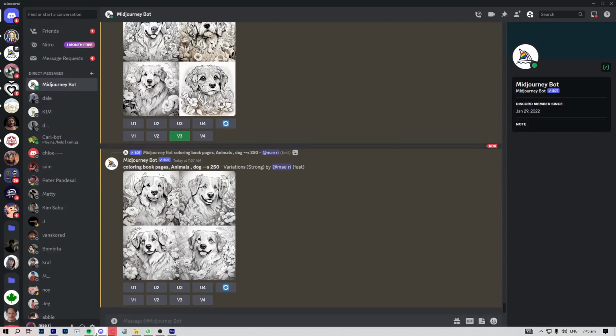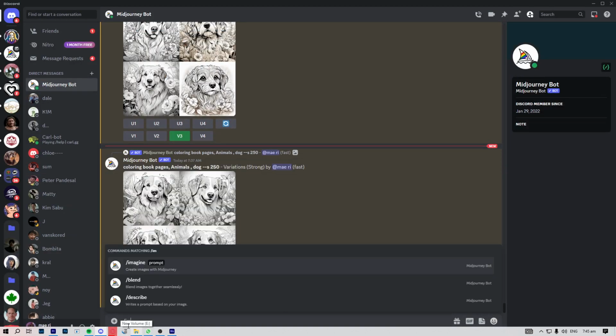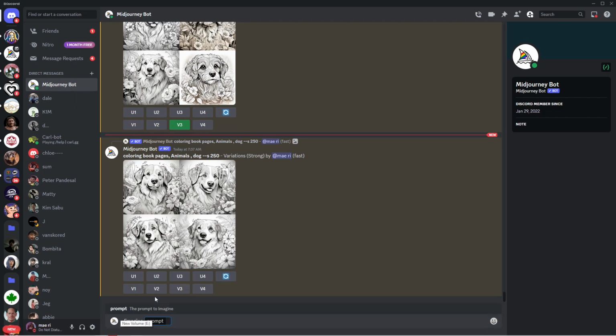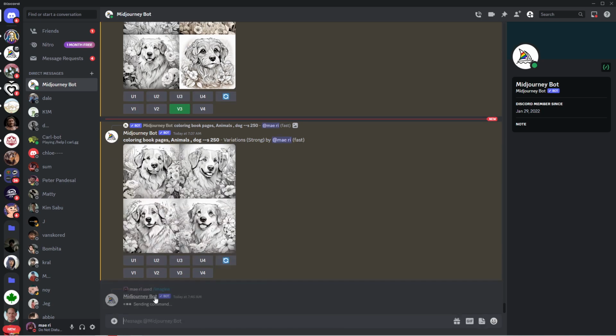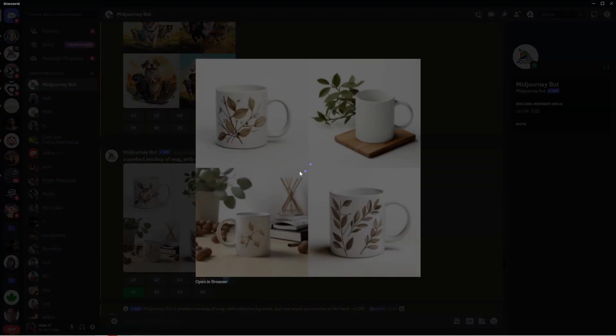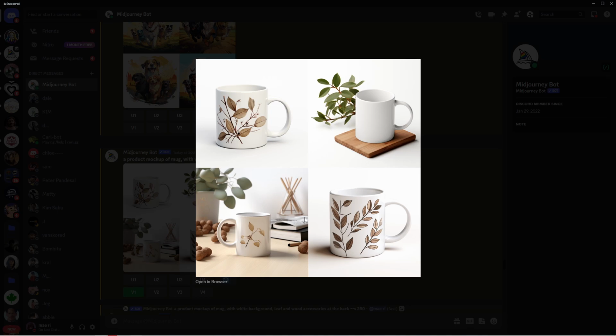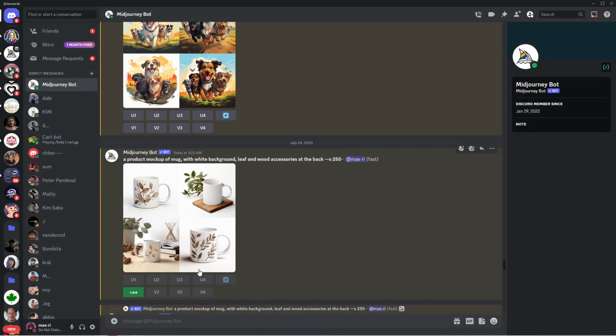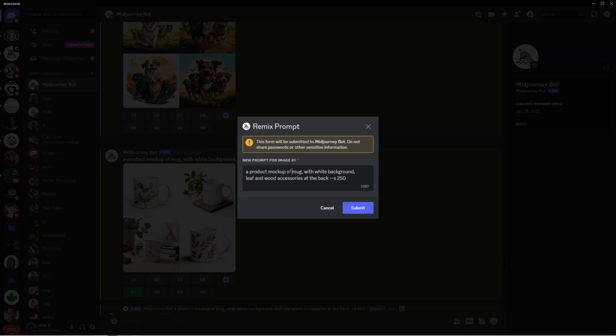Midjourney. So in here, type in the command /imagine and then I want a mock-up for mug. So I'll type in a product mock-up of a mug with white background, leaf, and wood accessories at the back. Once that is loaded, this will show and I honestly like this one already but it has the leaves. So I'll click on its corresponding V. This means version and then I'll add in the word blank just to make sure it has no design.